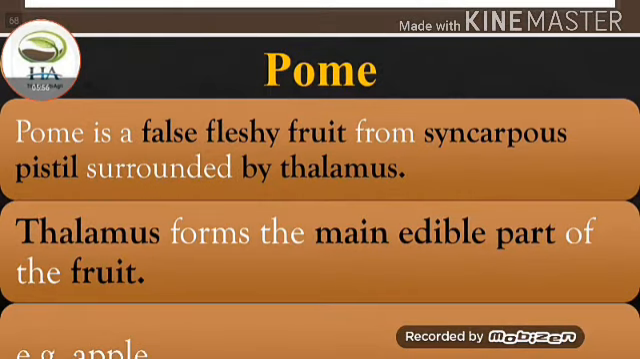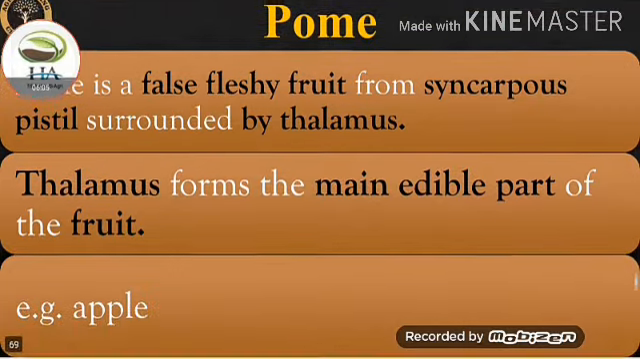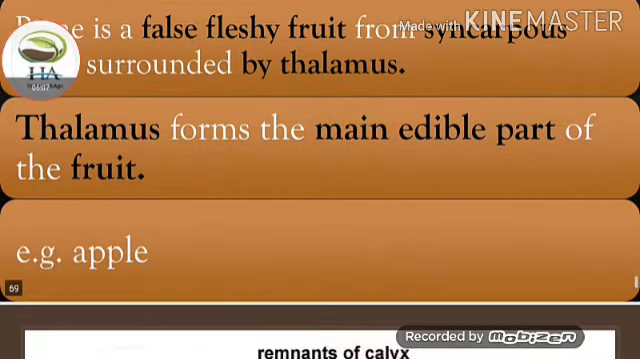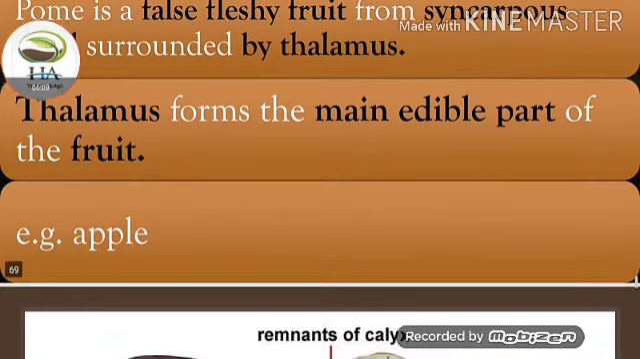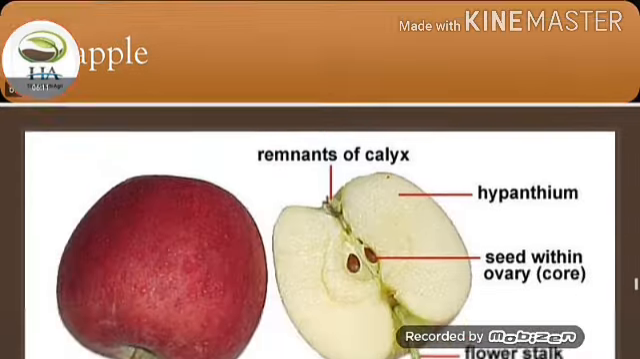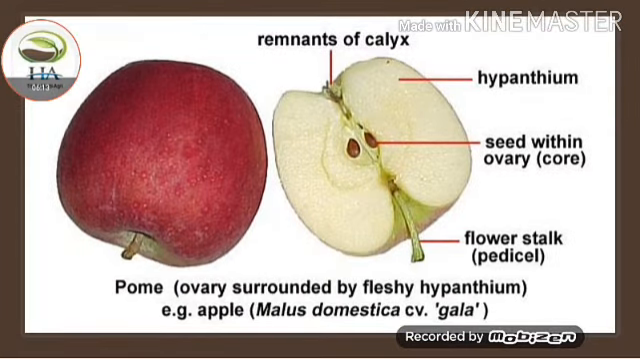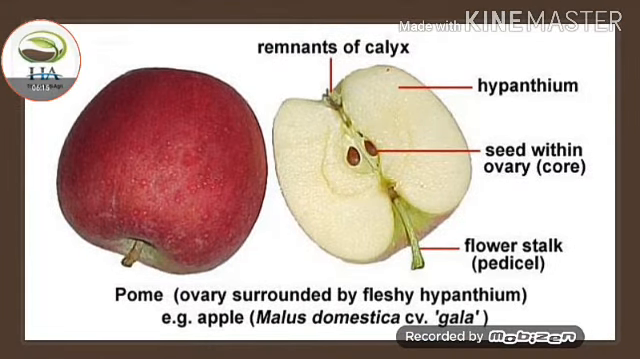Next one is pome. Pome is a false fleshy fruit from the syncarpous pistil surrounded by the thalamus. Thalamus forms the main edible part of the fruit. Example of pome is apple. This one is an example of pome, ovary surrounded by the fleshy hypanthium.